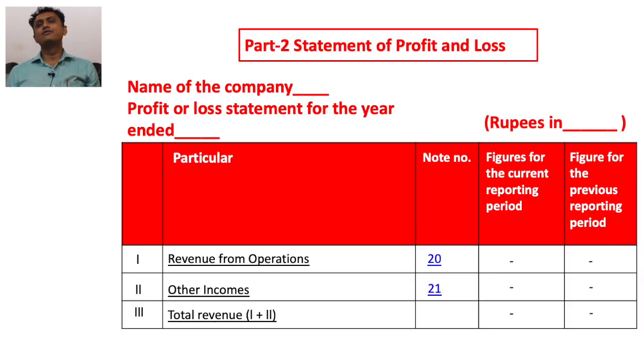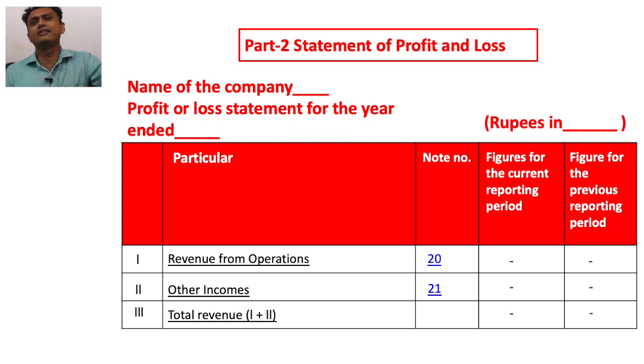Now, next we focus on the format of the P&L statement. When we discuss the P&L statement, obviously there are two portions, income and expense. In income, first of all, we consider revenue from operations.